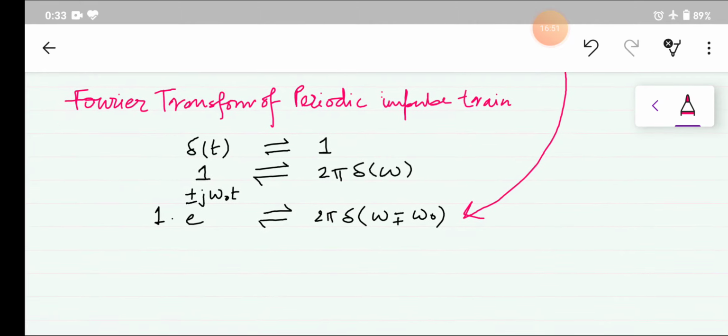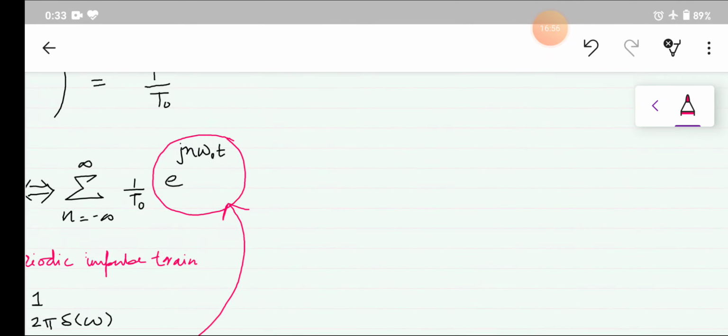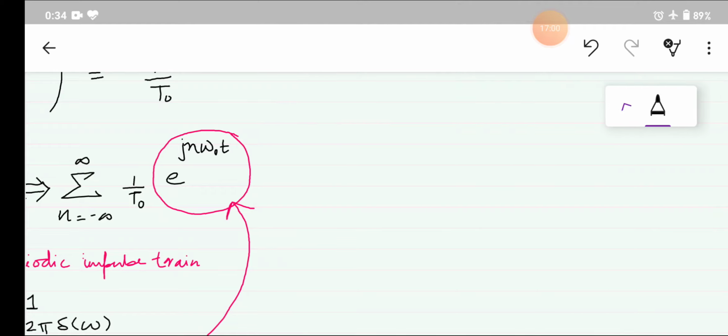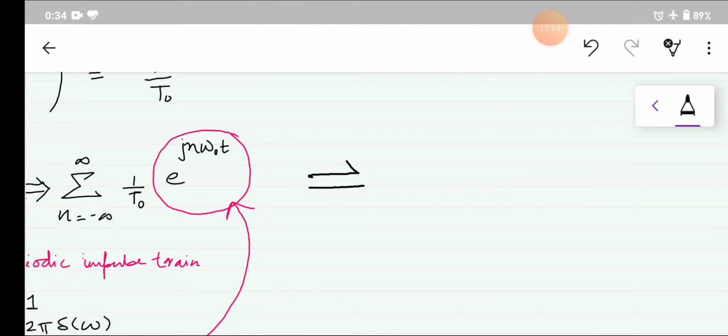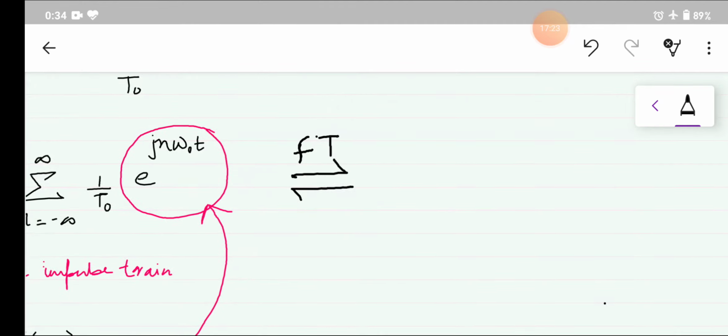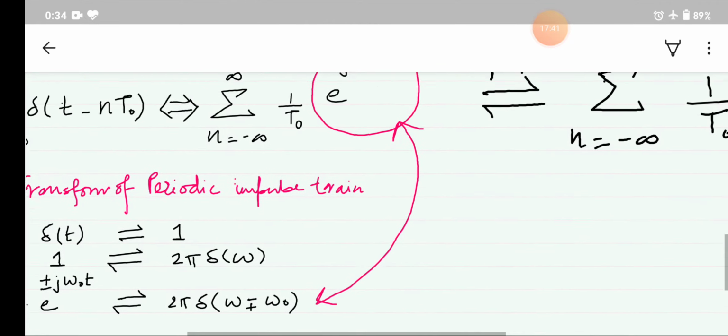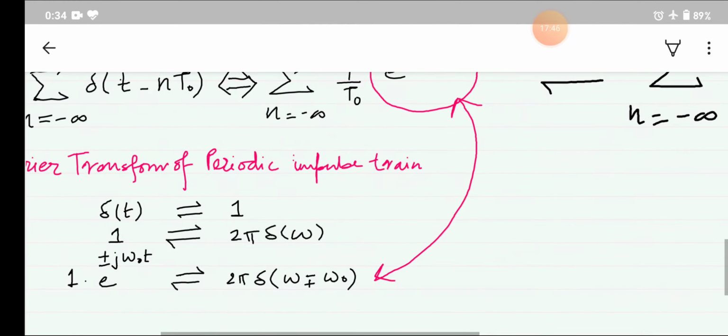So the Fourier transform for this signal is the sum over n equal to minus infinity to plus infinity of 1 by T naught, and here we will have 2 pi delta(omega), as it is multiplied with e to the power j n omega naught t.